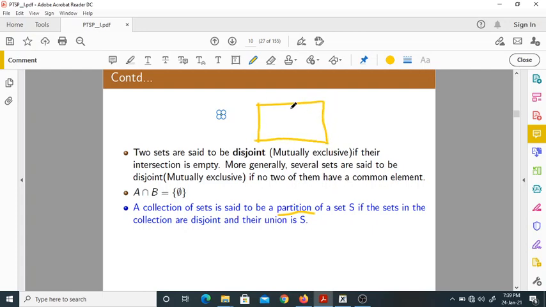Now that is being partitioned into several other sets. Let us take A, B, and this is C. Now we say that the set omega is being partitioned into three other sets, namely A, B, C.